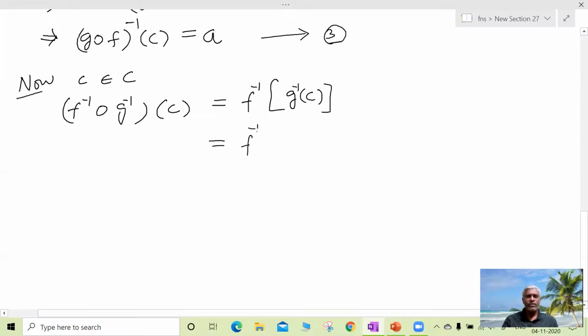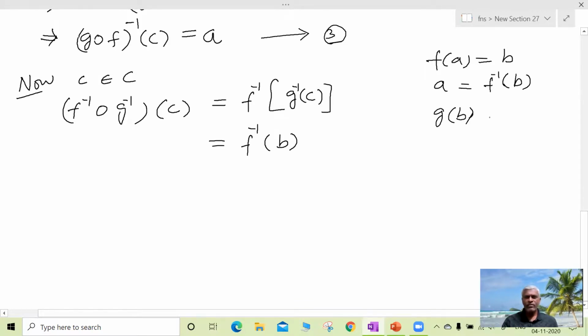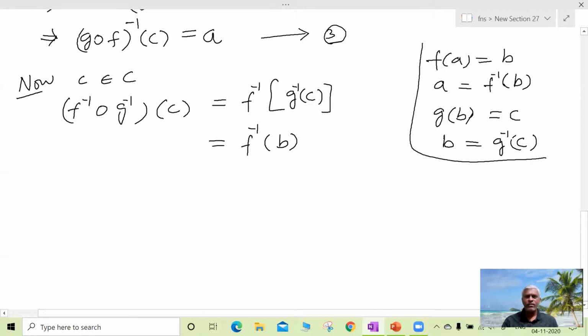So f inverse of g inverse of c is what? Since f of a is equal to b, this implies a is equal to f inverse of b. Similarly, g of b is equal to c, so b is equal to g inverse of c.